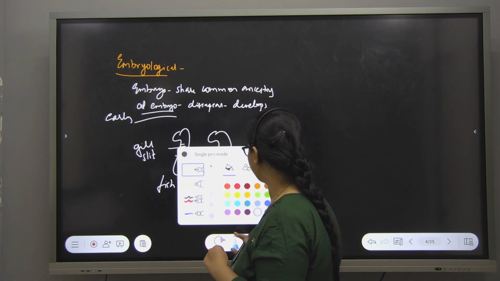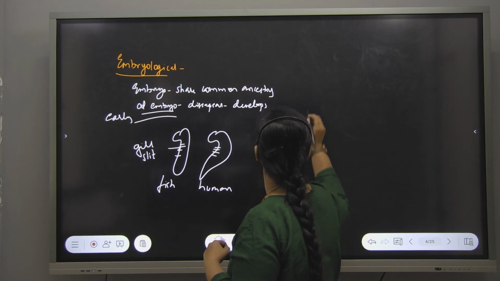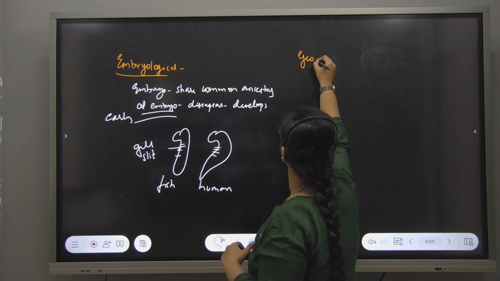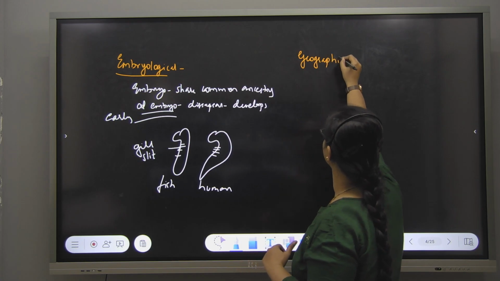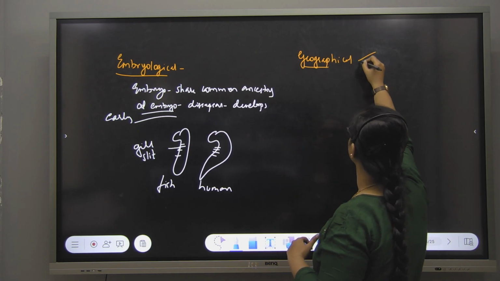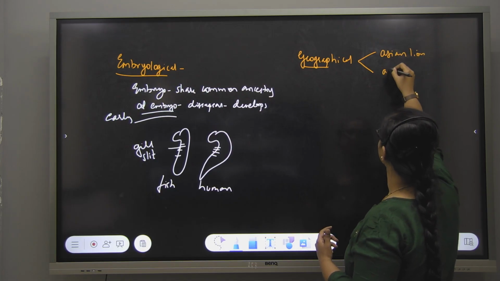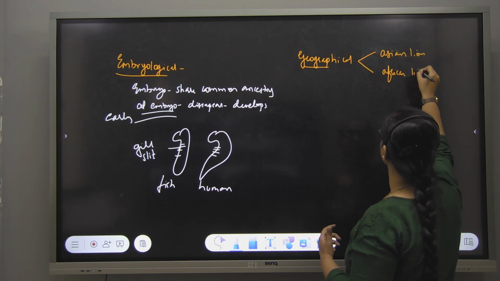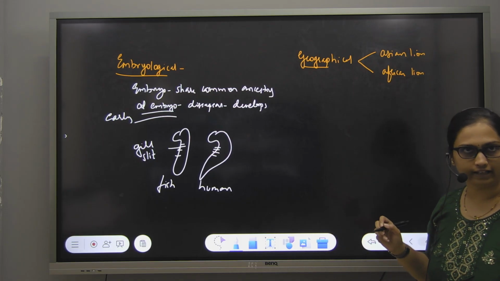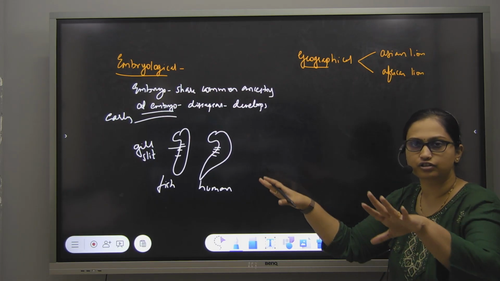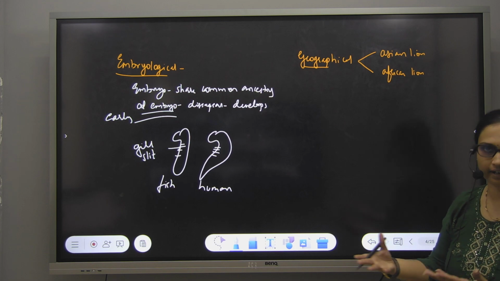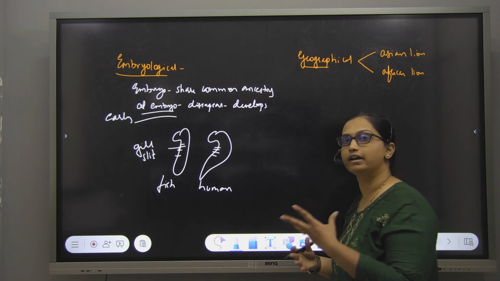Like that you have one more evidence, which is geographical evidence. Geographical means, for example, we call it Asian lion and also African lion. So both are lions, but because of the geographical distribution they have been separated, and that's how they have adapted.